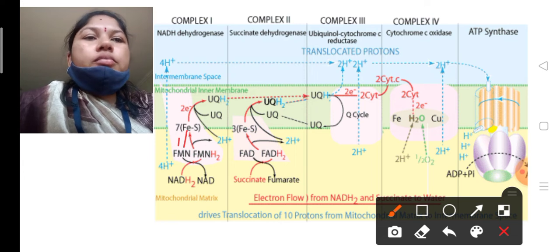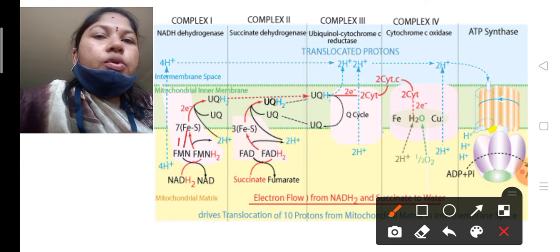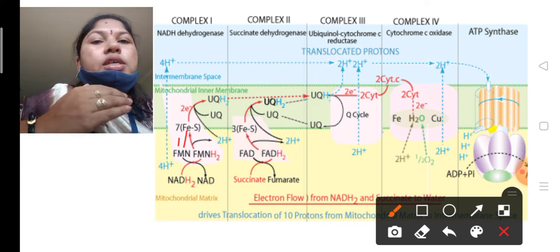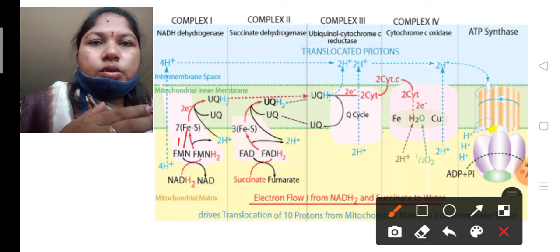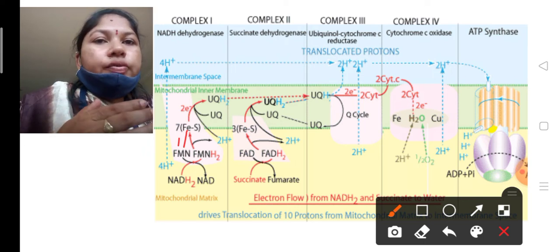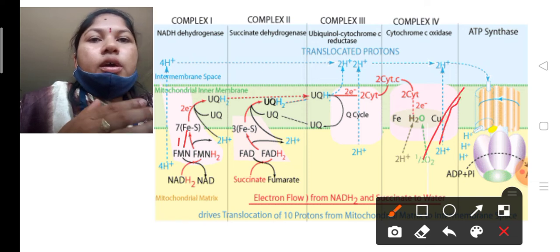See, complex 4 is the last stage of electron transport. This is the ending stage of the electron transport. Why? Because here in complex 4, the matrix has a half oxygen molecule.